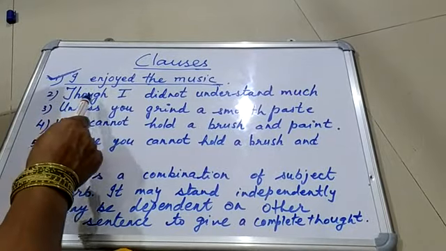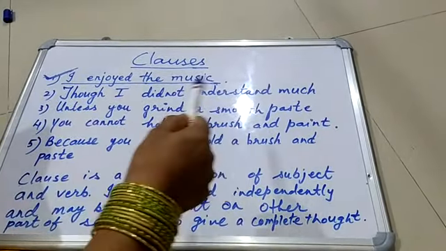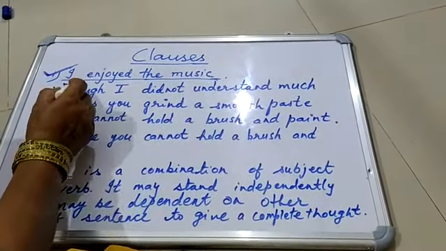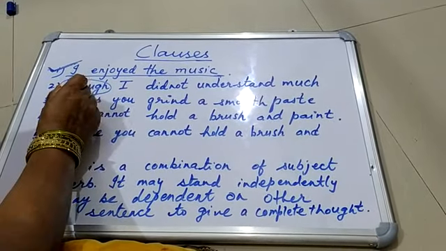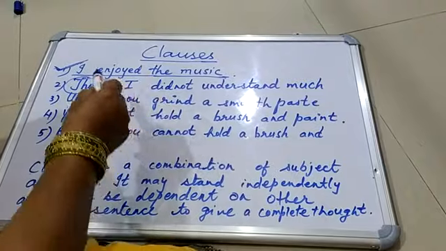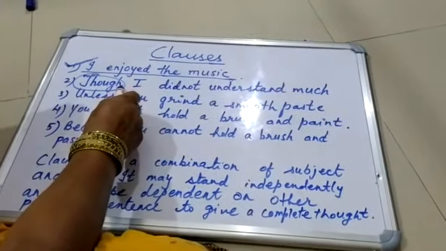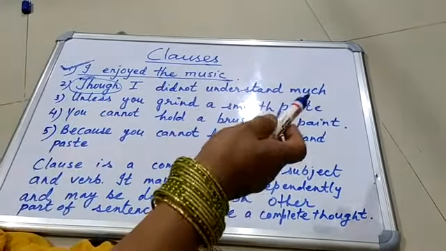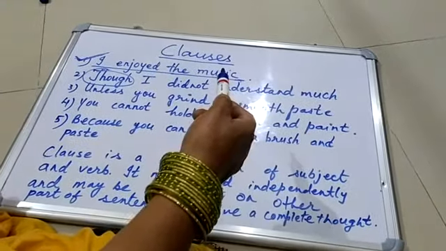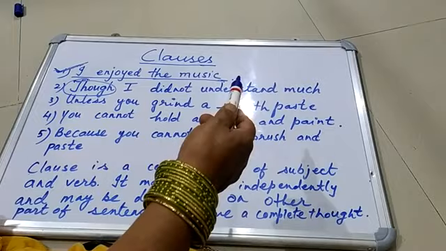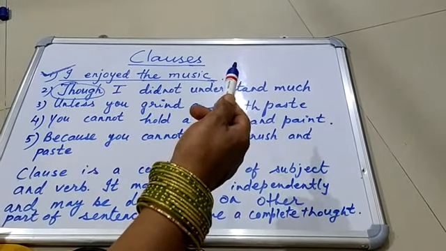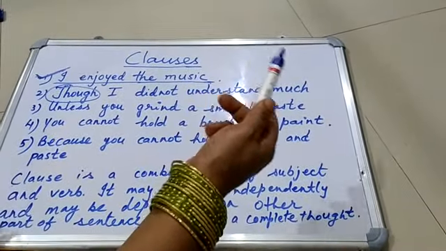Now number 2, though I didn't understand much. So you see here, though is a conjunction. This is a subordinating conjunction. It begins with the conjunction though: though I did not understand much. So this group of words is dependent on other words to give complete sense.